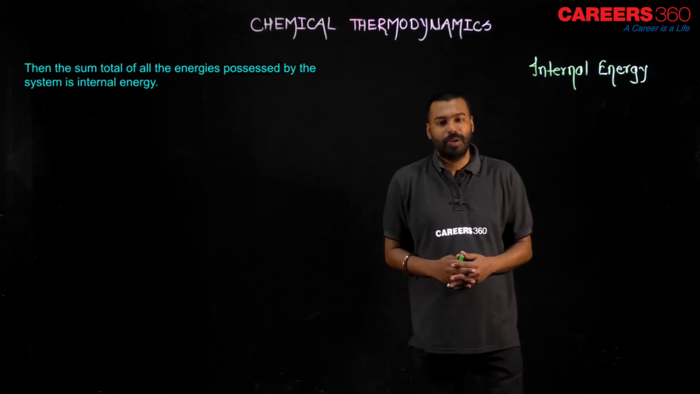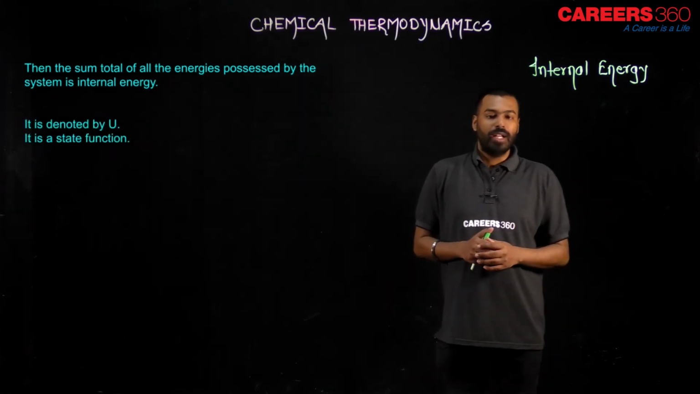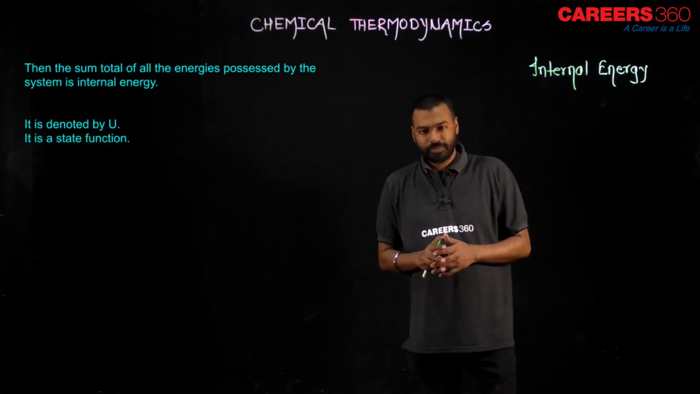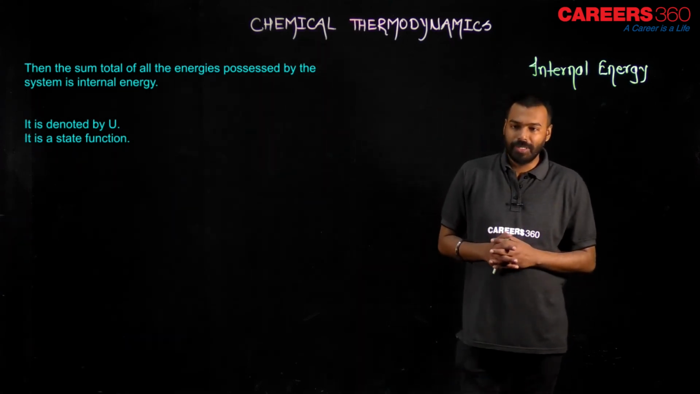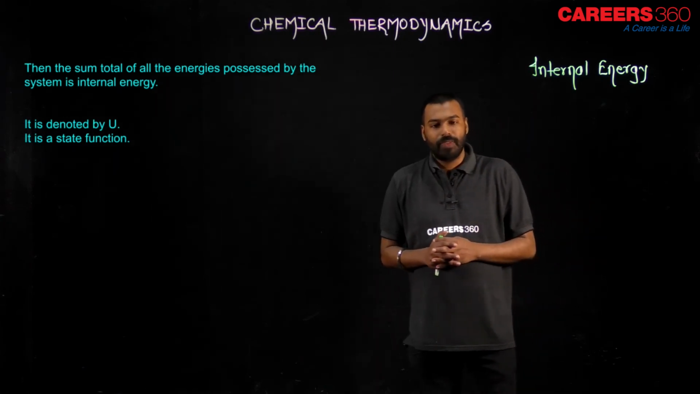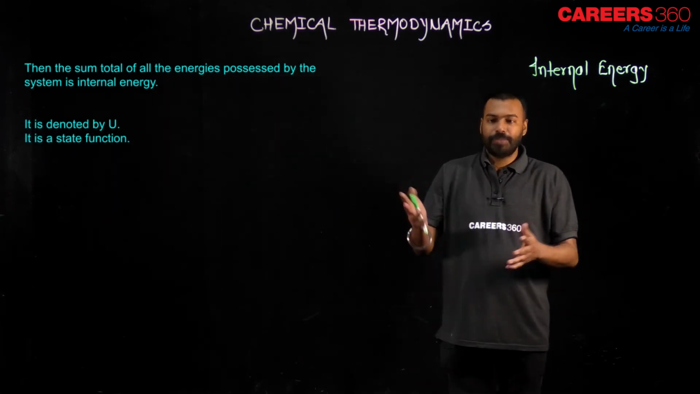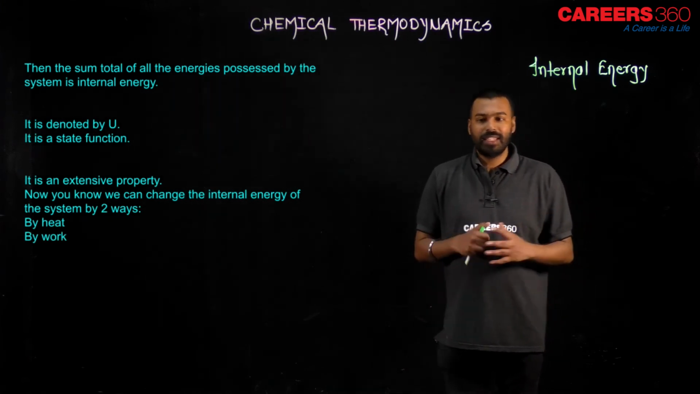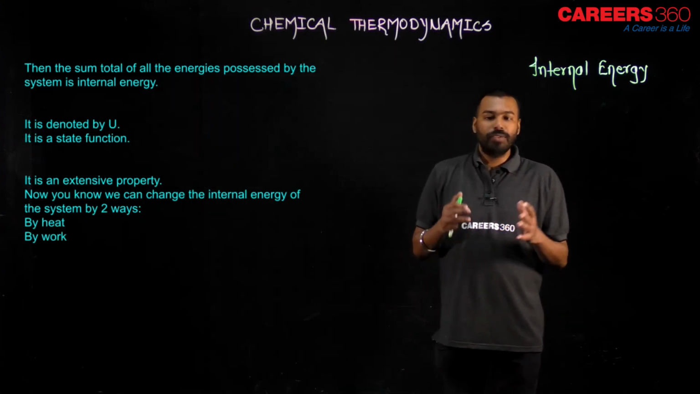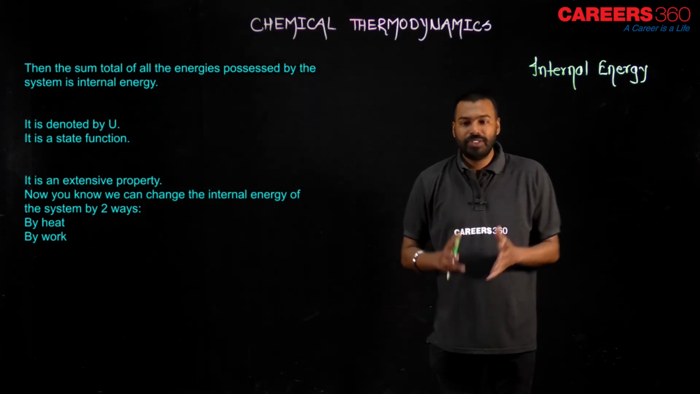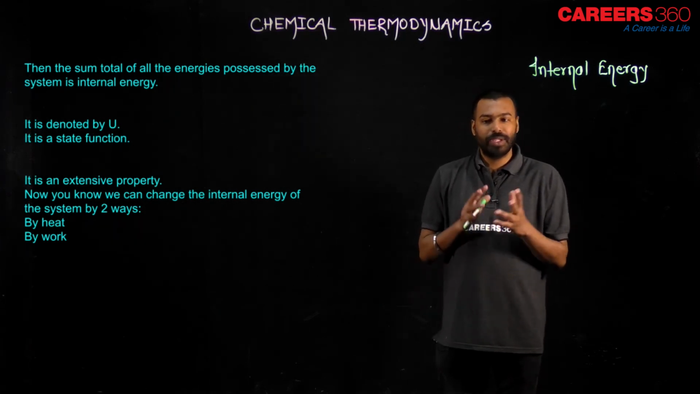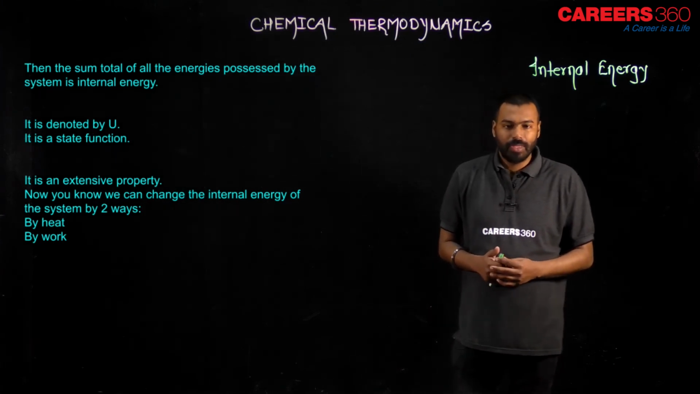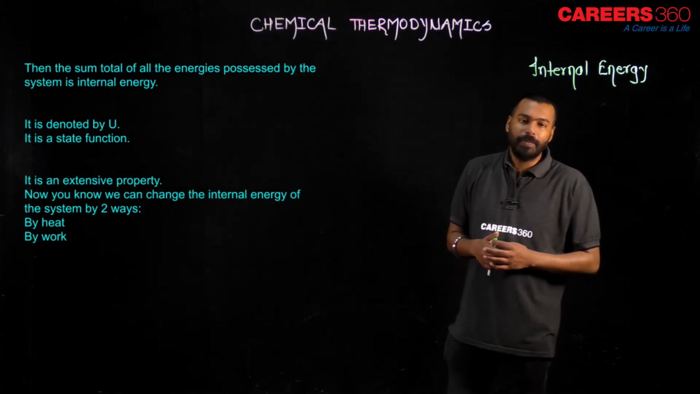Next point about internal energy is, it is denoted by U and it is a state function. Already you are very much familiar with the state function. And the next point about internal energy is, it is an extensive property. We can change the internal energy of the system in two ways, either by heating or by work done.